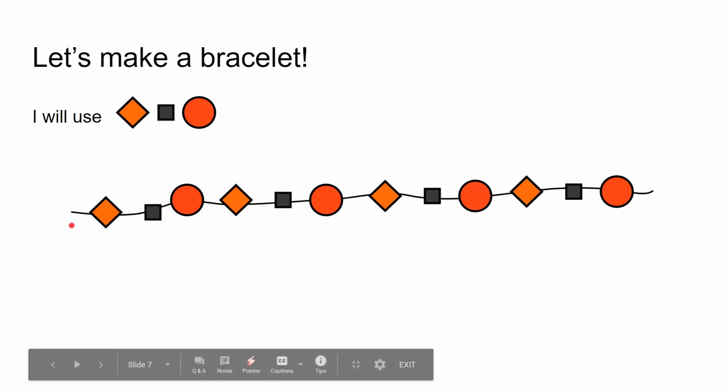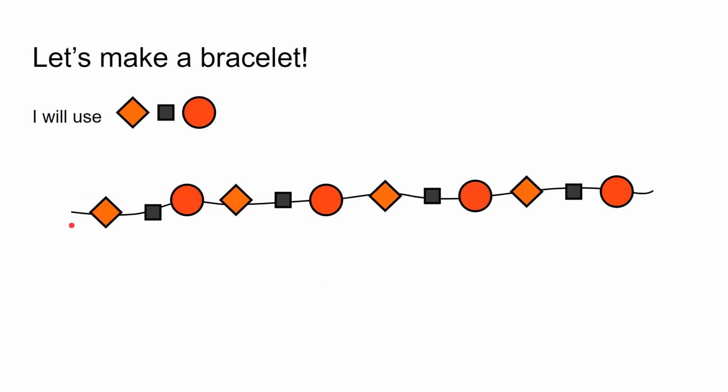I will tie this thread on my hand, and it will be a bracelet. But what is the repeating pattern here? The repeating pattern is these three: diamond, square, circle. Like this the pattern is repeating again and again.